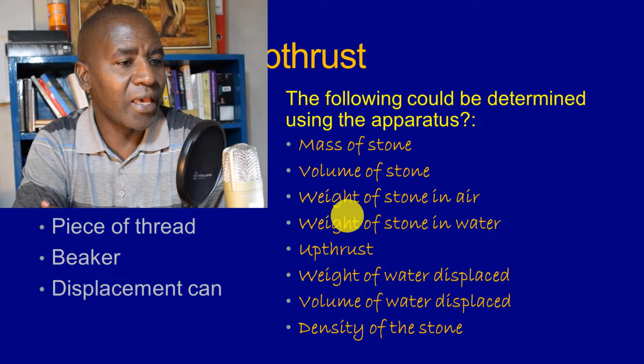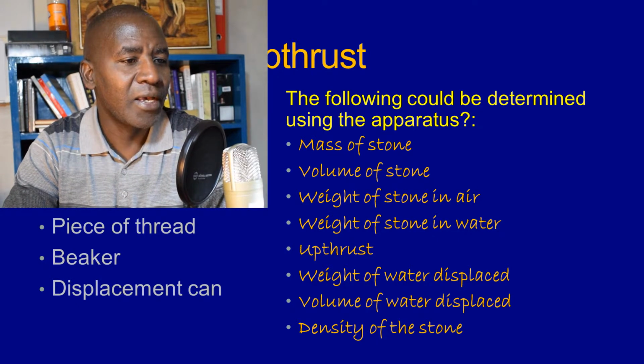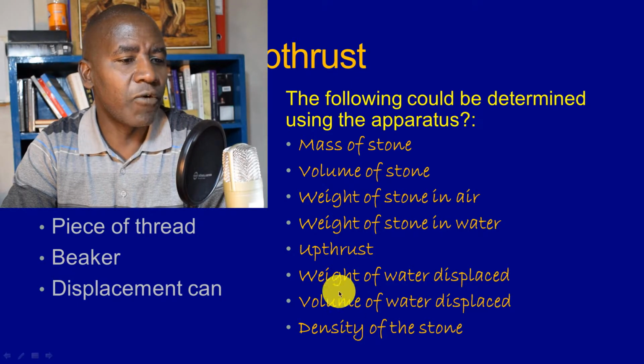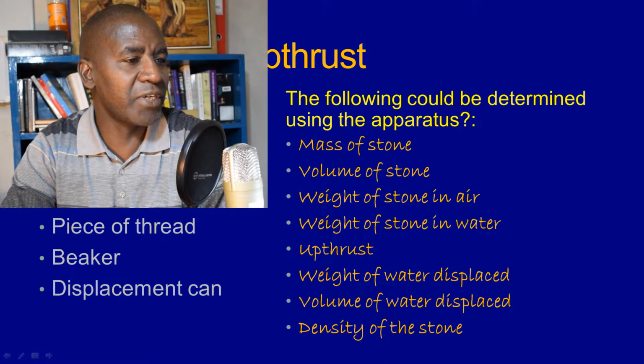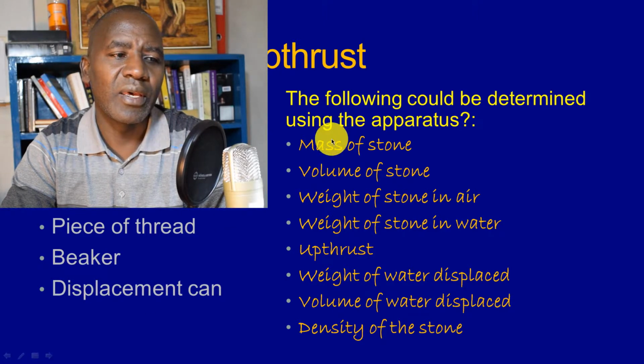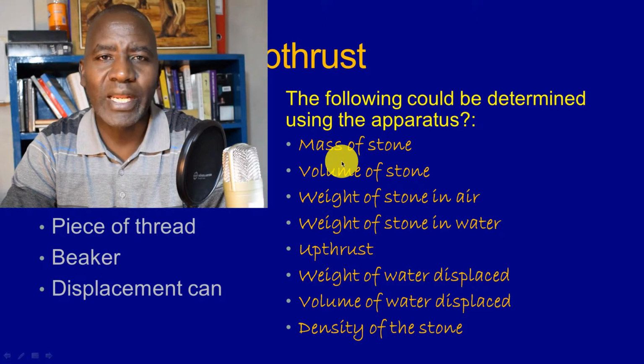When you look at the information which you have there, you obviously have the mass of the stone and the volume of the stone. When you combine the two, you divide the mass of the stone by the volume of the stone, you will get the density of the stone. So you can see, given several apparatus, you can come up with the type of physical quantities to determine, and we have outlined the method that you use to do this.